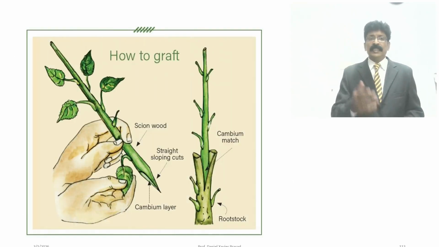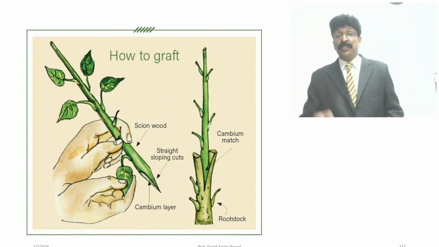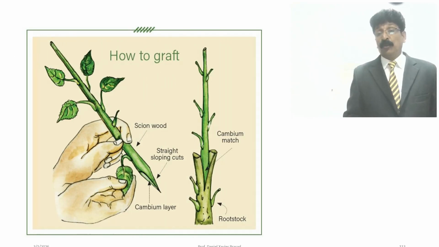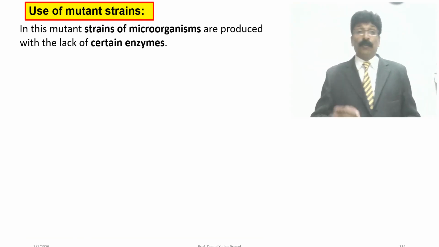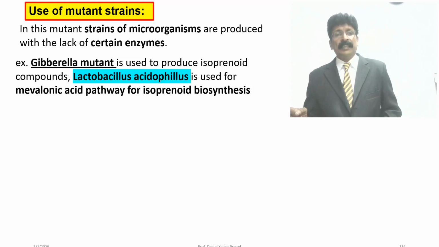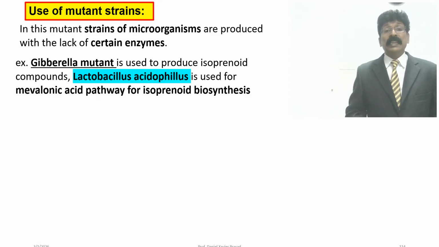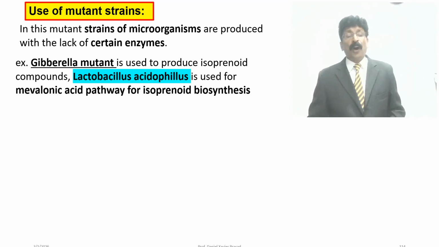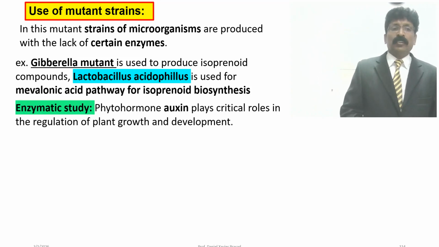So this is one picture of how they do the grafting, with the stem part joined with the root part or the stem part of the other plant. And use of mutant strains: mutant strains of microorganisms lack certain enzymes. Example: Gibberella mutant used to produce isoprenoid compounds. Lactobacillus acidophilus is used for the mevalonic acid pathway of isoprenoid biosynthesis.